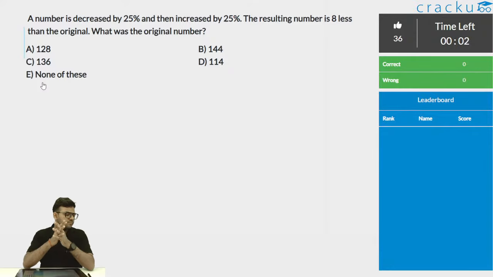Good भाई. Good Anil. 128 is the correct answer. Good Webber as well. So time is up. Let me just solve it for you. Few of you are able to solve this question.